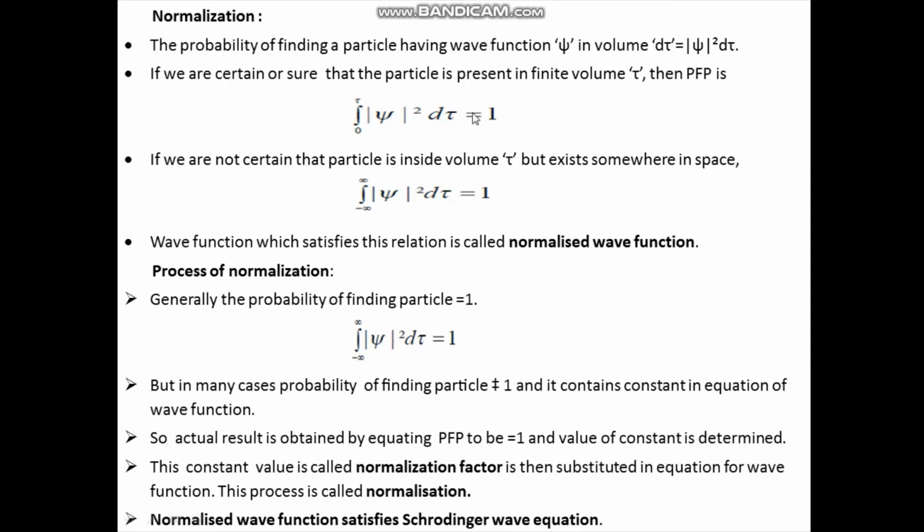The meaning of 1 is that we are certain that the particle is definitely present in the volume tau.